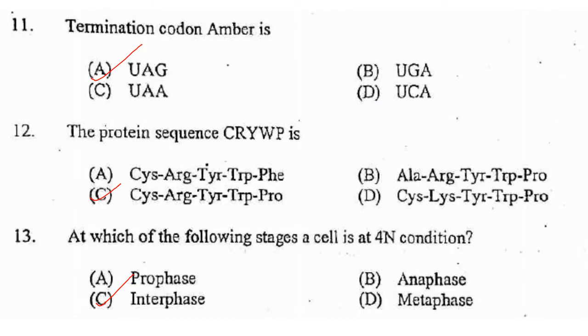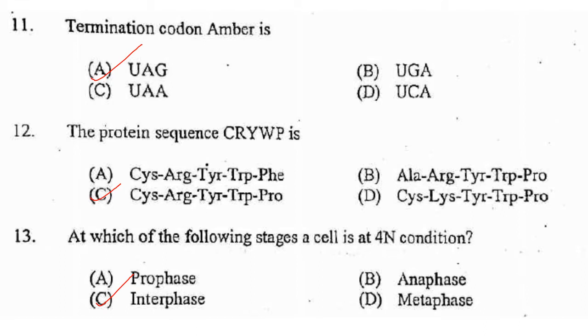Then, termination codon amber. Now what are the termination codons? UAA, UAG and UGA. Now UAG is called amber, UAA is called ochre, and UGA is called opal. So the one which is called amber is UAG. Answer A.